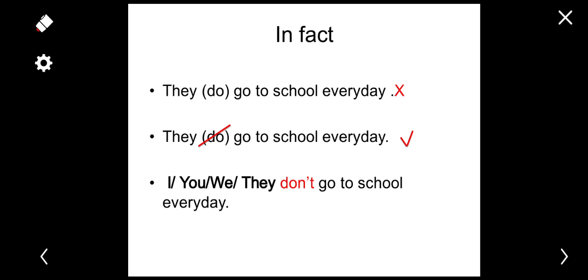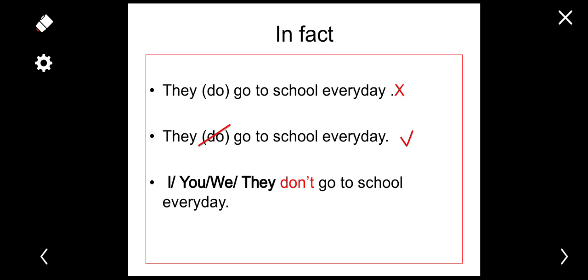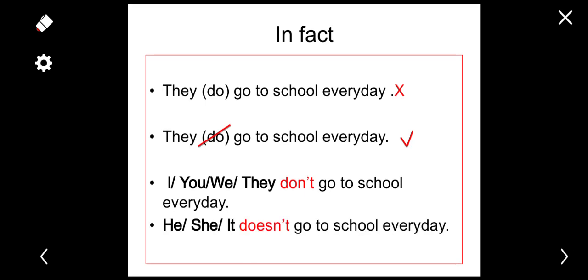But in the third person singular we conjugate do and it becomes doesn't. We say he, she, it doesn't. The verb do, we conjugate it, it becomes does. We add s as we explained before, and we add nt of the negative form, and we say doesn't.